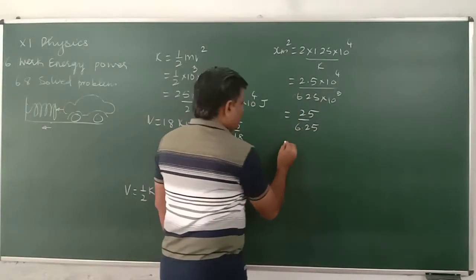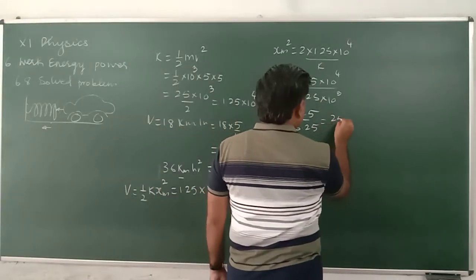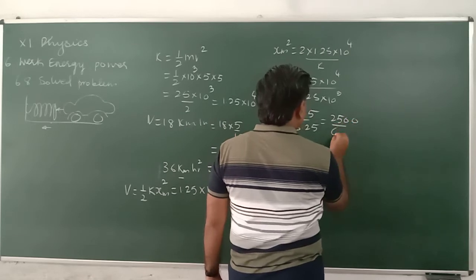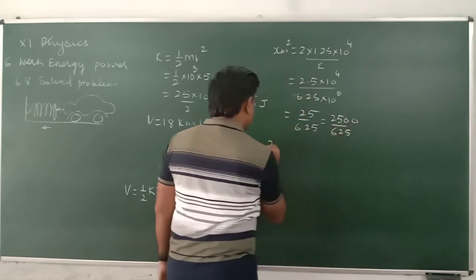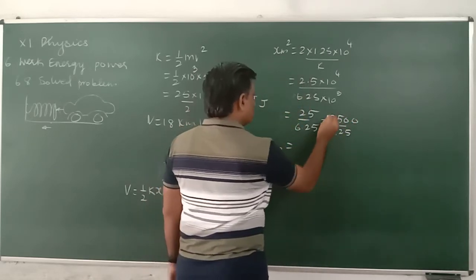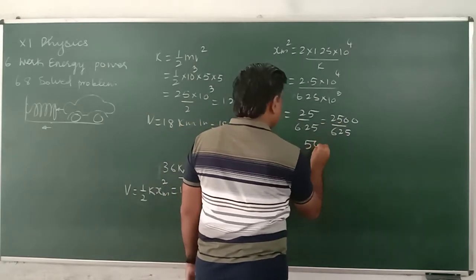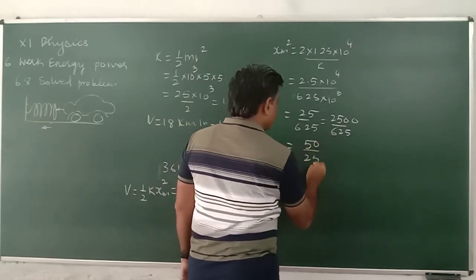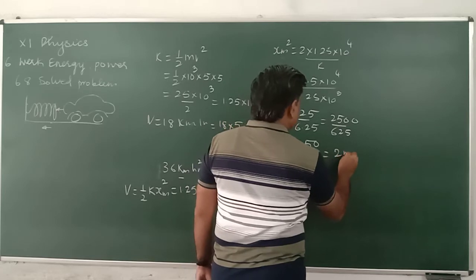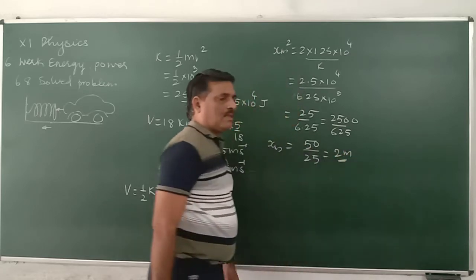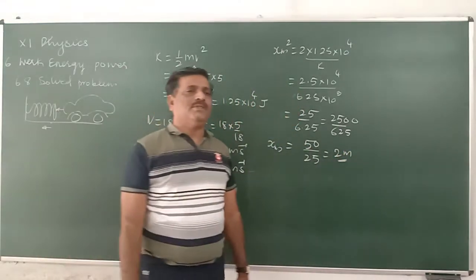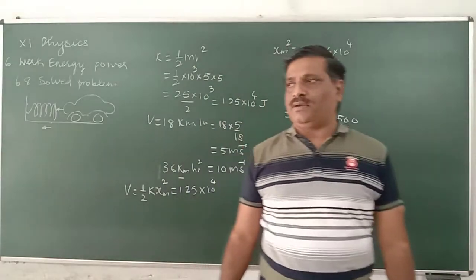If I adjust it in this way, 2500 divided by 625, xm is equal to the square root, under root of 2500 is 50, under root of 625 is 25, which becomes 2 meters. The compression of the spring will be 2 meters.